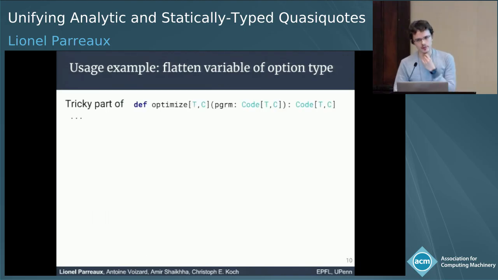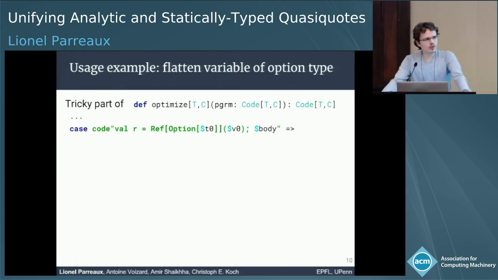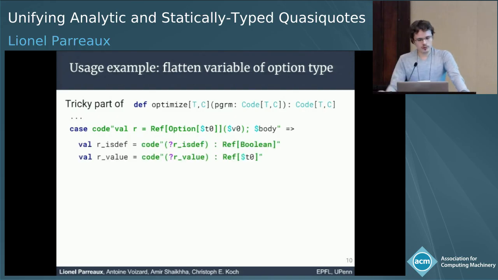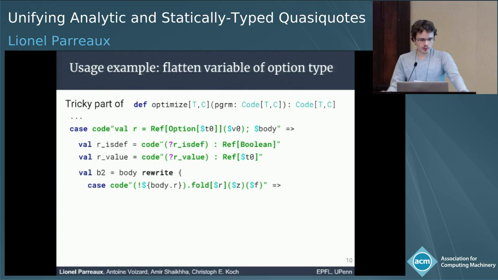Now, here's the tricky part of the function. We're going to look at variables of option type, and the goal is to convert them into two different variables, because we don't want to pay for boxing, for allocating options on the heap at runtime. So we start by defining two helper values that represent just free variable references of type Ref of Boolean and Ref of T0. And we're going to rewrite the body.